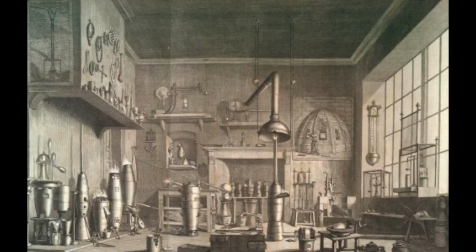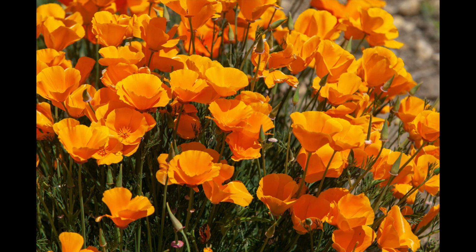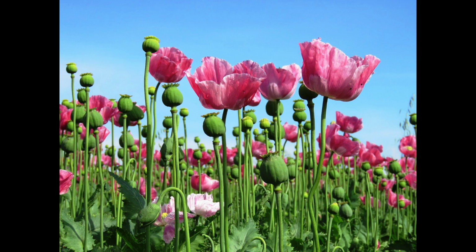Now, around the 1800s, chemists first started extracting important substances from different other things. Most of them were plants. One that comes to mind is from the poppy plant, ironically, the state flower of California. Although you should know it's a different type of poppy that produces the medication called opium. Opiates, or opium, are widely used as a very powerful form of pain control.